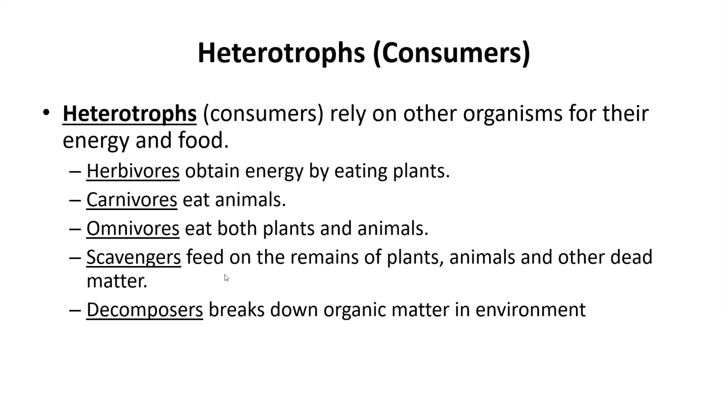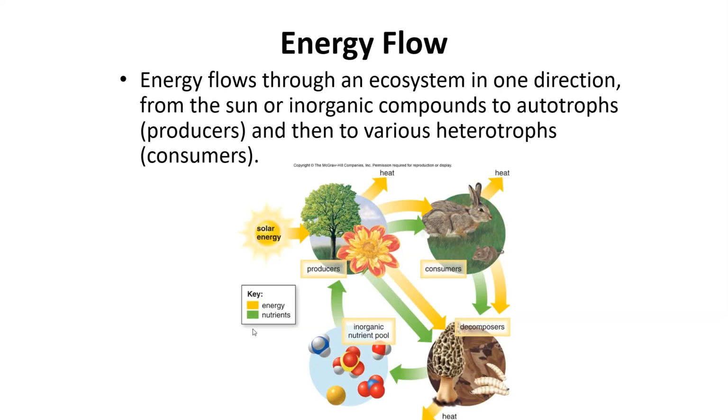And then we find scavengers. These feed on the remains of plants and animals or other organisms once they've passed on and are dead. And then finally, we have what are called decomposers. Now, decomposers come around, so these would be bacteria and fungus, and they break down organic matter after it has been kind of picked apart by our scavengers.